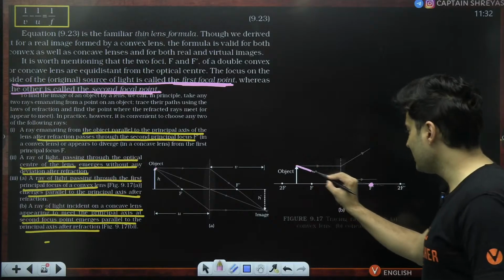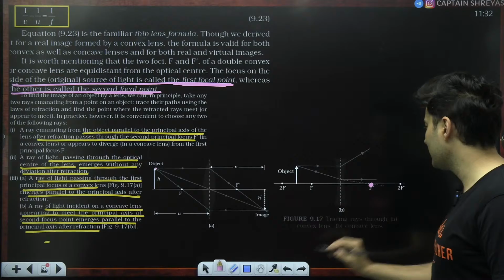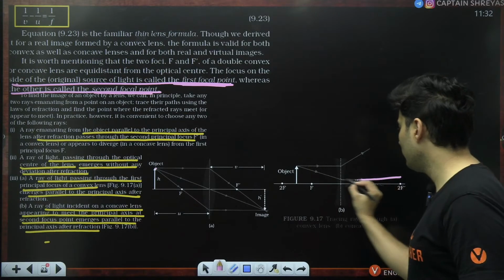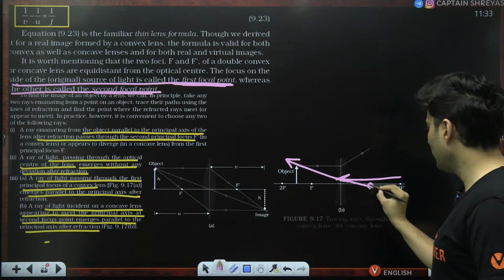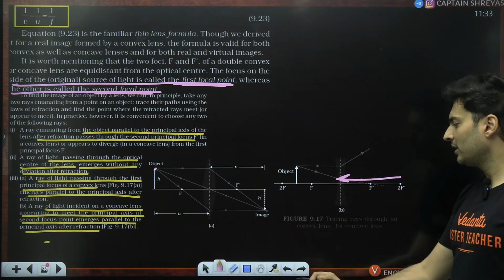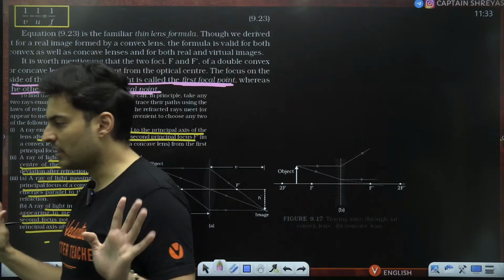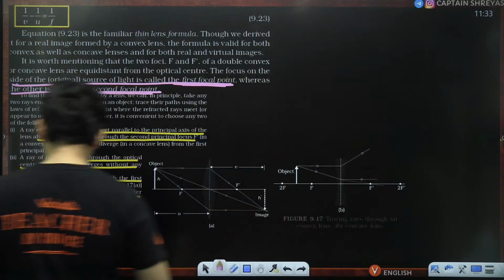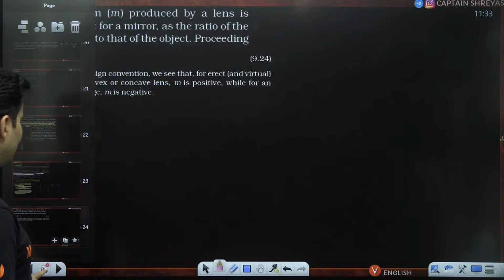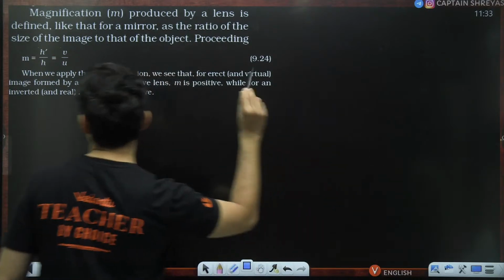So if a light is incident towards the secondary focus, it will become parallel. It makes sense, because if light were to come from here, then it will diverge like this, and it will appear to diverge from the focal point. So these are the rules used for ray tracing. Not much useful from the NEET perspective, but I have just told it to you. These were things which you have learned back in the 10th standard.